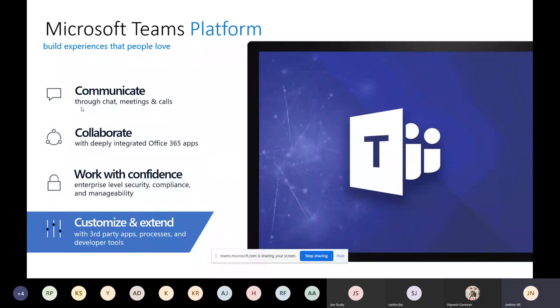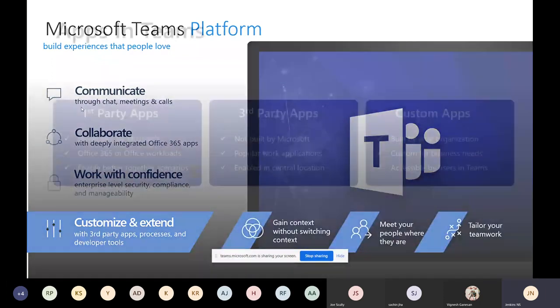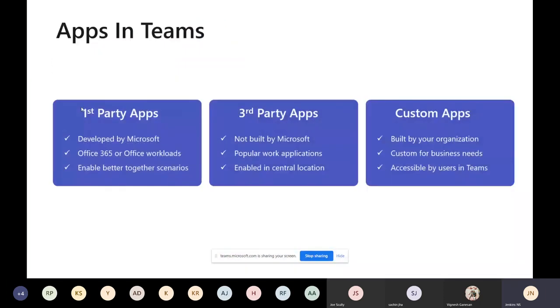But when you go for line of business, every application needs to be customized and extended. If you want to do that with third-party apps, or use some app templates, whatever you like. In our stage, we have a lot of things to do. We can use our application as a bot, as a message extension, as a task module. We have a lot of options. Today, I'm going to try to bring out most of that, showing how to use all these applications from start to end.